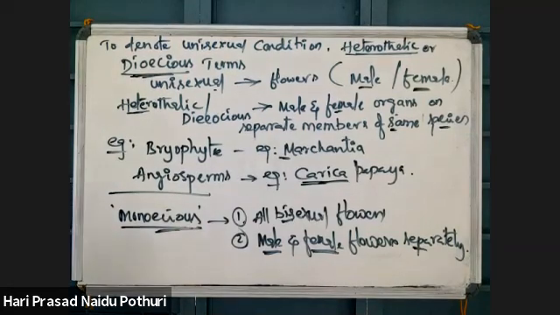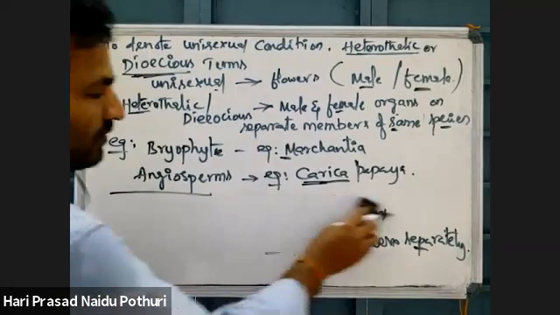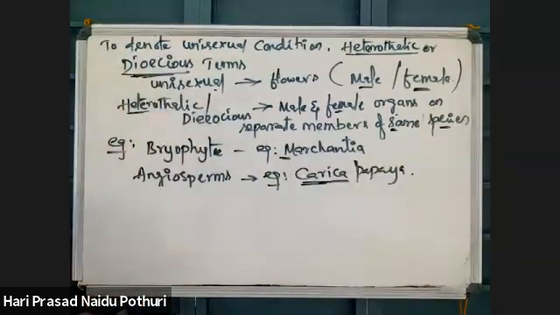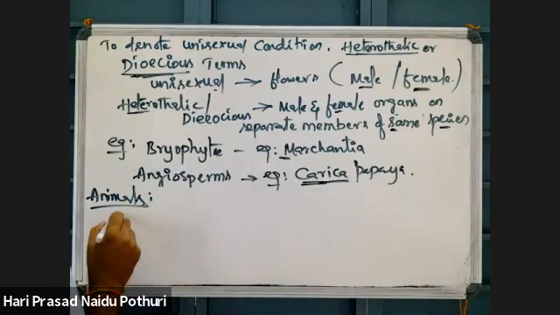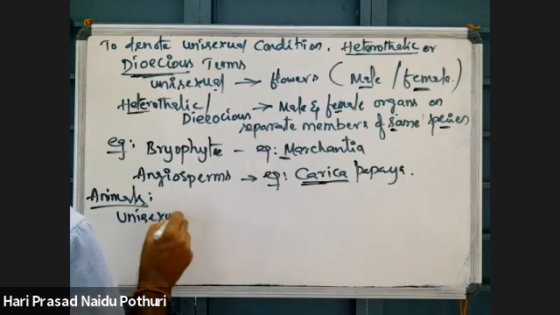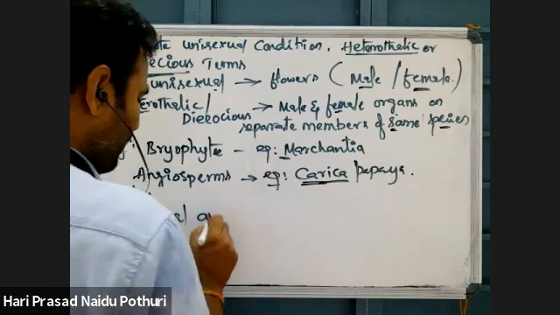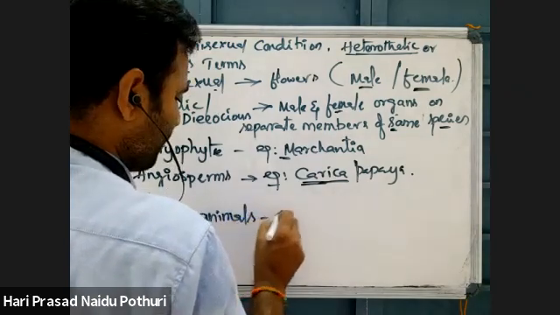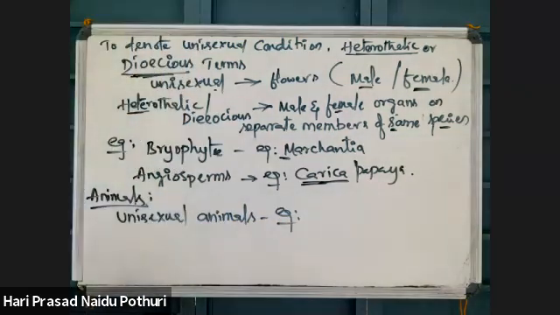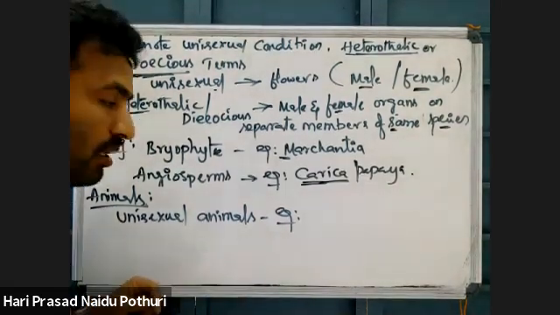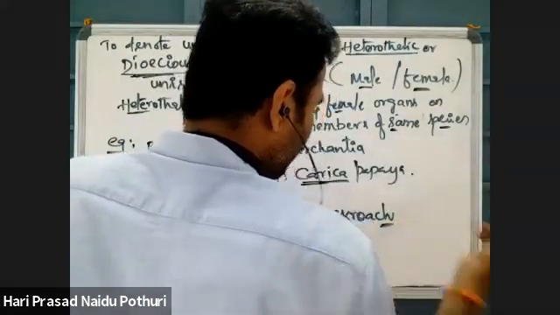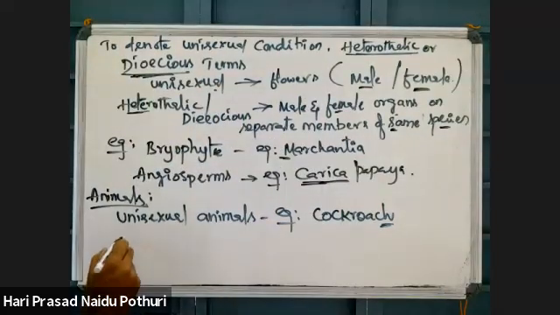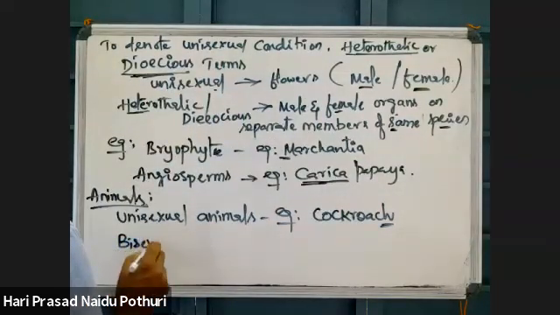Okay. If you see animals, this is already known to you. Whereas animals we can describe as unisexual animals or bisexual animals. Unisexual animals means male and female organs are borne on separate members of the same species, like cockroach. Cockroach is a unisexual animal.